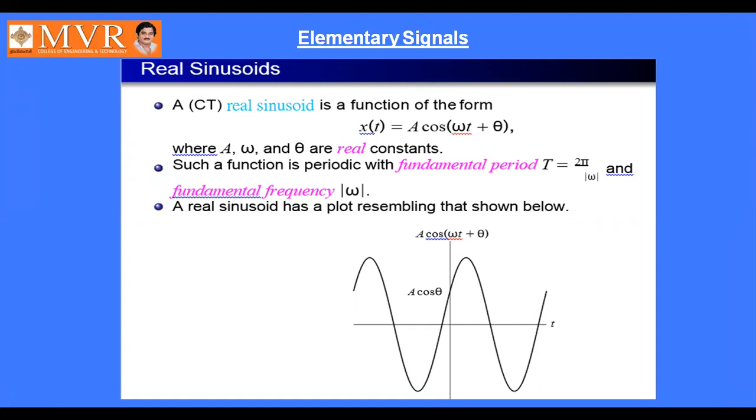Such a function is periodic with fundamental period T equal to 2 pi by omega, and the fundamental frequency is mod omega. A real sinusoid has a plot resembling that shown below, as it is a sinusoidal signal A cos of omega t plus theta.